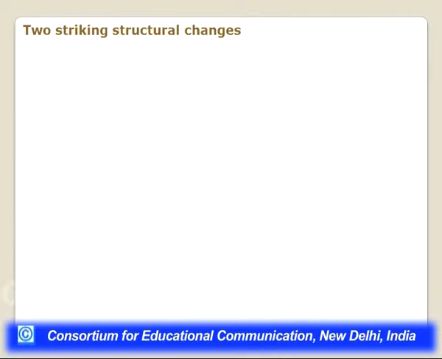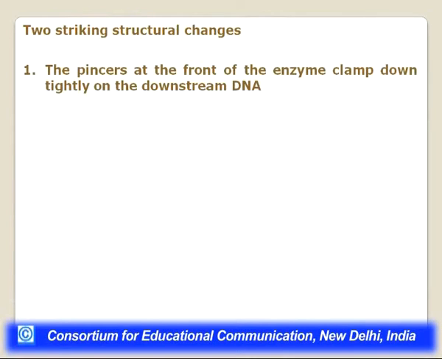So two striking structural changes are occurring. One, which I told you about, is that when the RNA polymerase sits on the promoter, the two pincers at the front of the enzyme, formed by the beta and beta-prime subunits, clamp down tightly on the downstream DNA. So they clamp down tightly onto the double-stranded DNA.